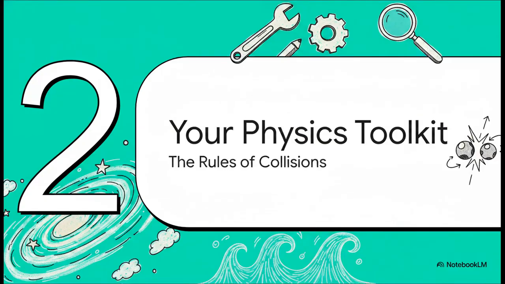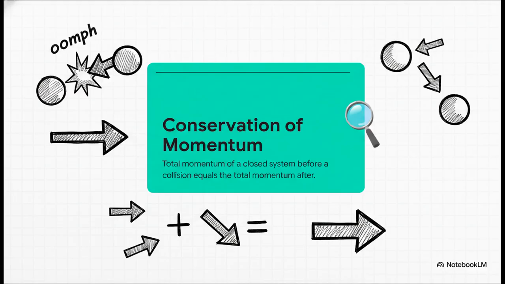Now, before we can crack this case, we need to get our tools ready. I'm talking about the fundamental, unbreakable laws of physics. These are the rules that govern every single collision in the universe, no exceptions. First up, our most important tool, the law of conservation of momentum. All this really says is that the total oomph of a system before a collision has to equal the total oomph after. But here's the crucial part, the thing you have to remember. Momentum is a vector. Direction is everything. We're not just adding numbers, we're adding arrows.